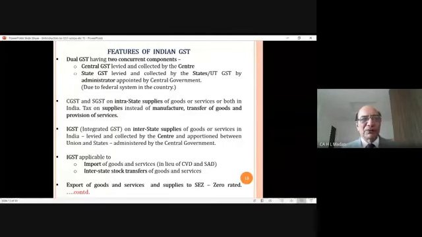So the government said no problem. When the factory office charges tax from the branch, the branch will be entitled to claim ITC on that. When the branch again sells it to somebody, then against the output tax, it will claim this IGST and no tax will be paid. So therefore, there will be no impact.